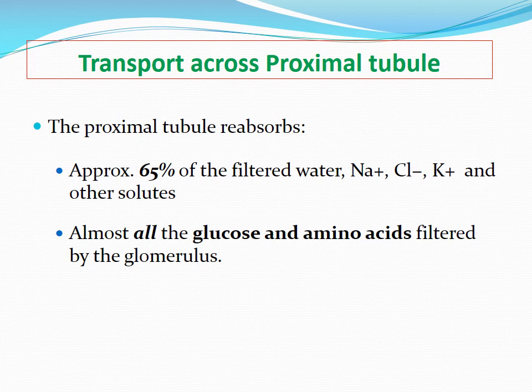Approximately 65% of the filtered water, sodium, chloride, potassium, and many of the other solutes will be reabsorbed from the proximal tubules only. And almost all the glucose and amino acids that are filtered by the glomerulus will be reabsorbed from the proximal tubules. So you can see that the proximal tubule, though relatively shorter in length than the other tubules, reabsorbs the maximum of the substances compared to the other renal tubules.